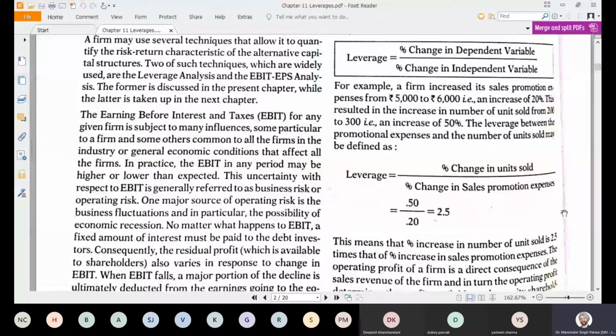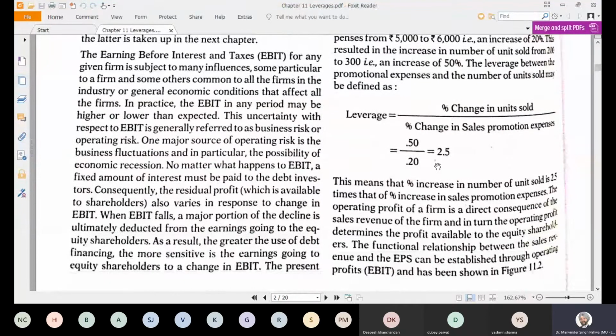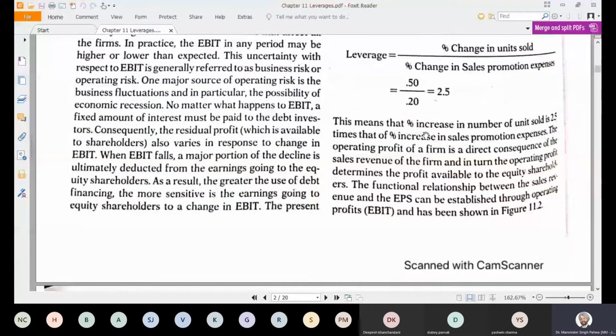So the percentage change in number of units sold is 2.5 times that of the percentage change in sales promotion. So 2.5 times is the leverage: even if you increase one unit, there will be an impact of a 2.5 unit increase in the other, dependent variable.